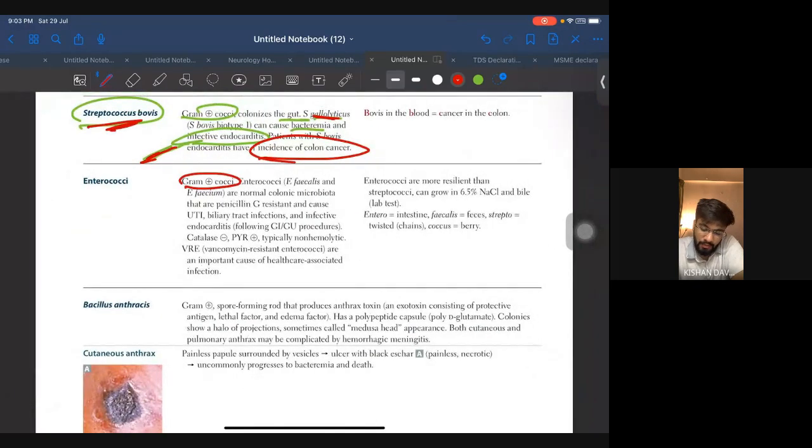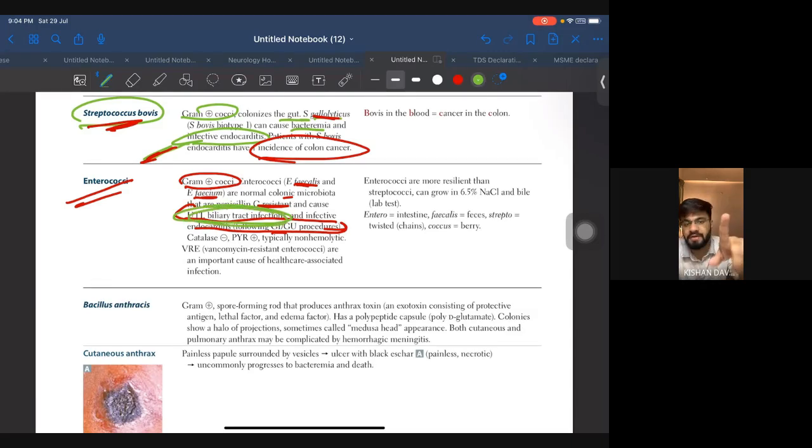gram-positive cocci, Enterococci, E. faecalis and E. faecium are normal colonic microbiota that are penicillin G resistant and cause UTI, biliary tract infection and infective endocarditis. This also I made you write down for after GI, GU procedures. Another important point is UTI and biliary tract infection. Biliary tract infection is very important. They have asked a question with biliary tract infection.